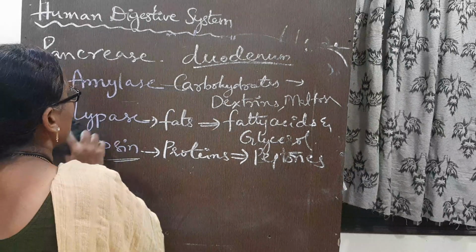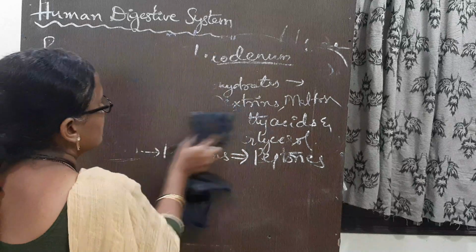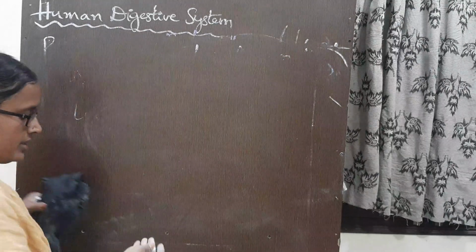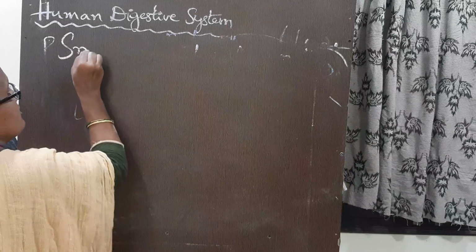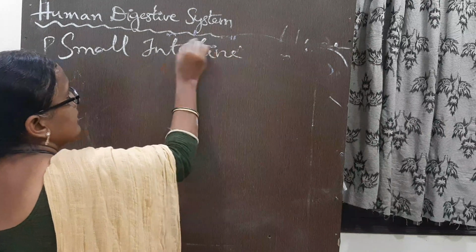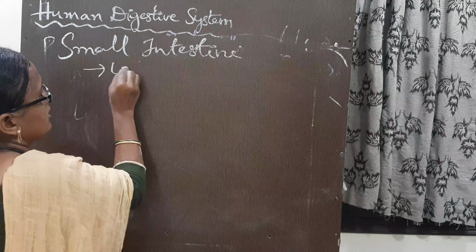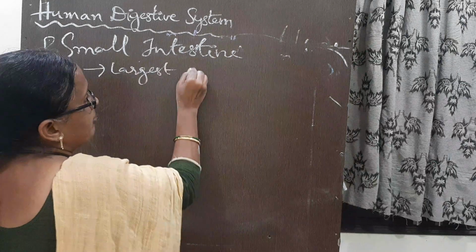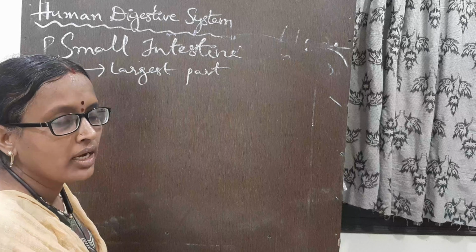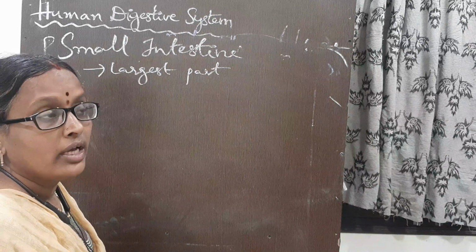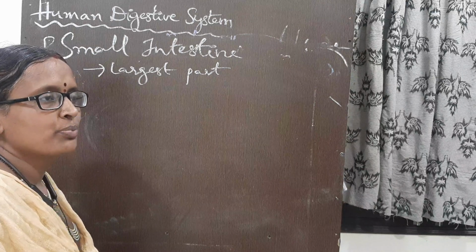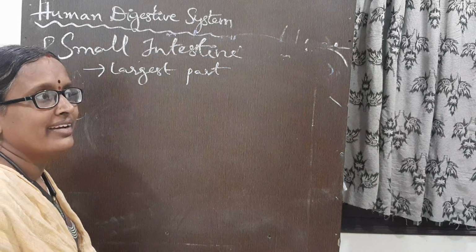After that, the food is sent into the next part. What is the next part? The small intestine. The small intestine is the largest part of the alimentary canal. In this, the remaining carbohydrates, proteins and fats are further digested.